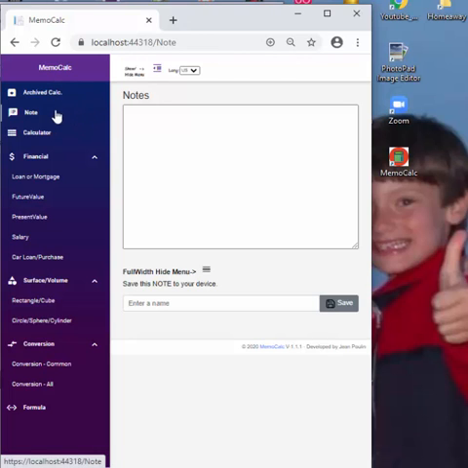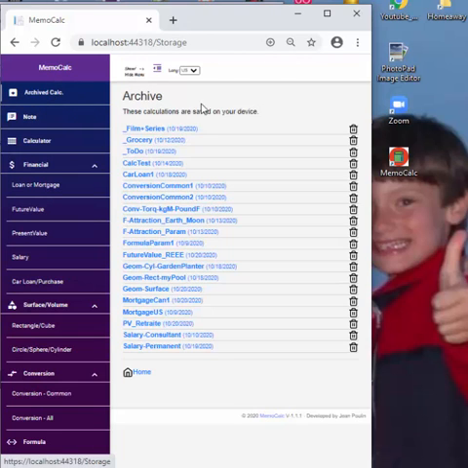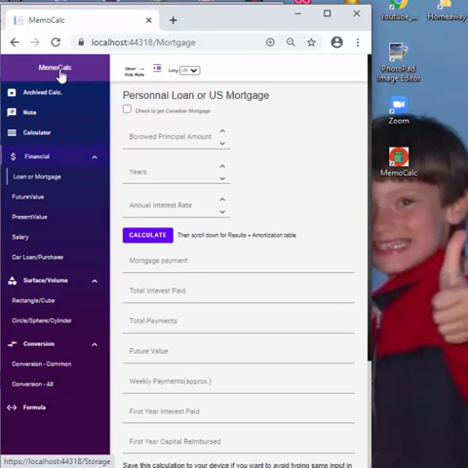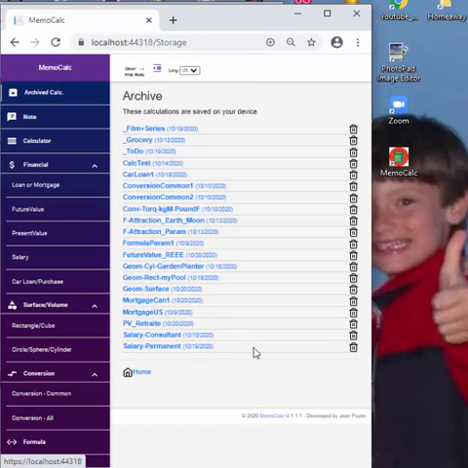What sets apart this tool is that beside taking notes, as you see here, you can take notes. You see here the films and series I still have to look at. But you can, for any calculation, let's say a mortgage, save it. And once you save it, you have all my saves here for the demo.